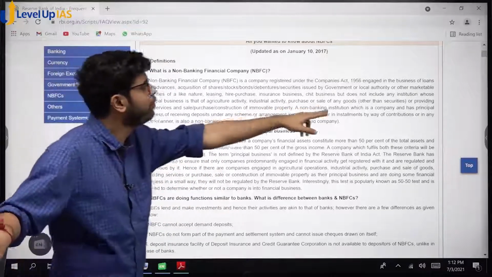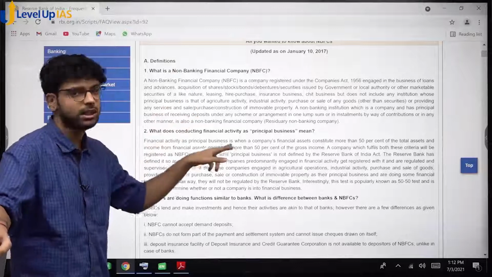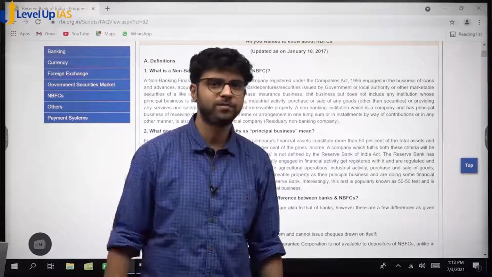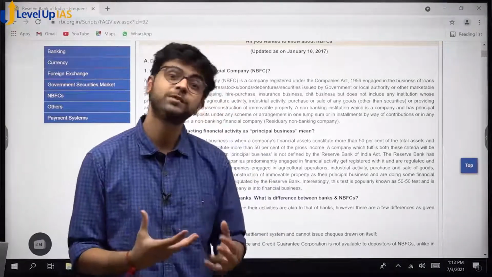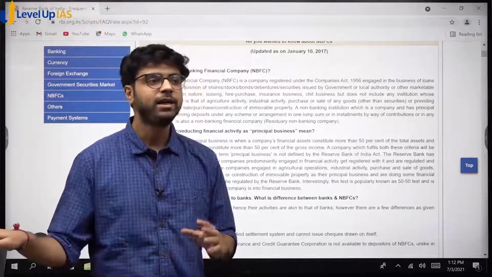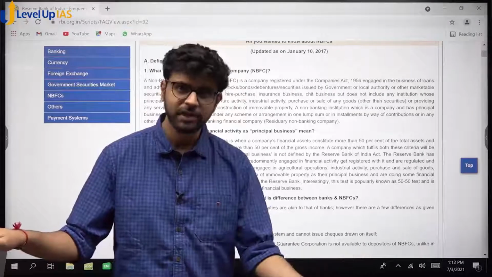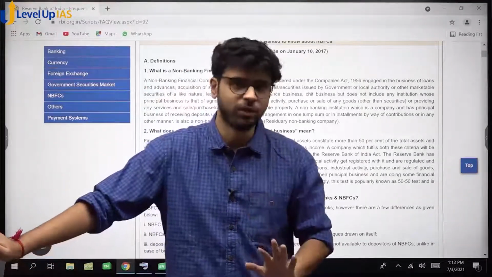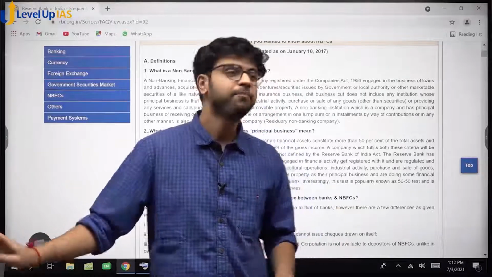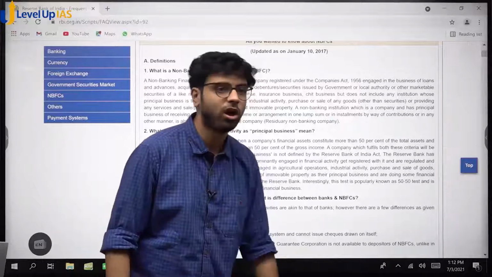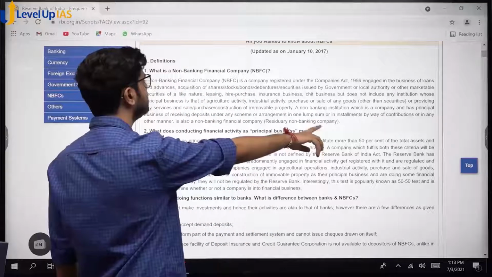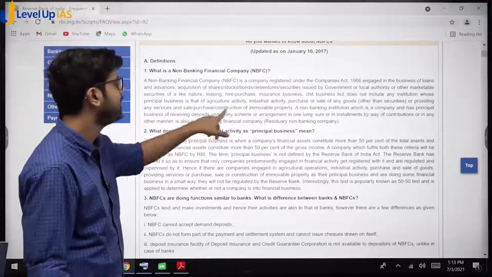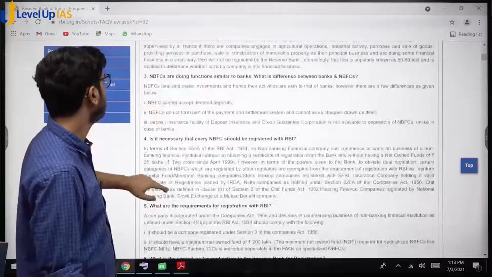Okay? But does not include any institution whose principal business is agriculture or industry or purchase or sale of any goods, which means normal manufacturing companies are not NBFCs, because NBFCs का main goods is money. Right? See, bear in mind, Tata makes cars. Tata might also invest in shares. Tata might also invest money somewhere. Tata is a company. But is the main business money? No. It is a side business, side में earning. Okay? So they are excluding all of those whose main business is not money. Okay? A non-banking institution is a company and has principal business of receiving deposits under any scheme, etc. Okay? ये हो गया.